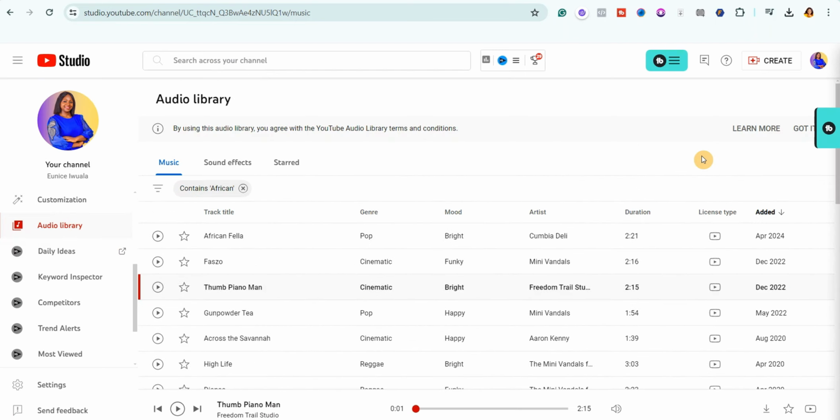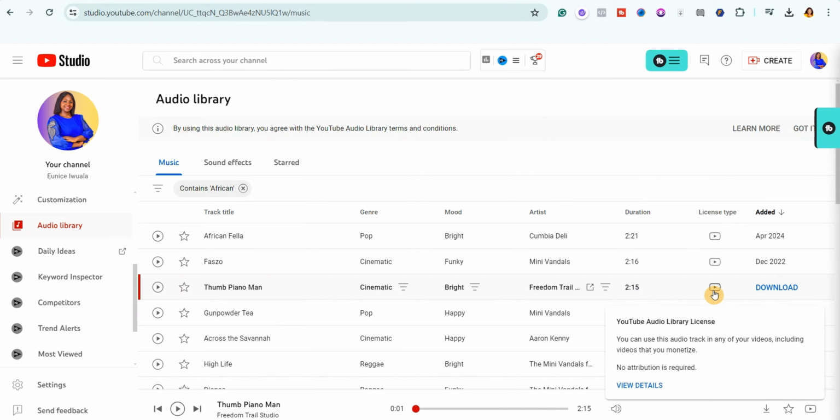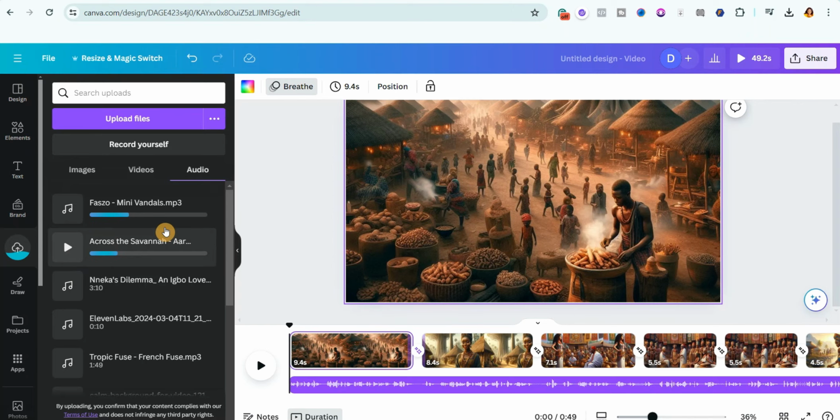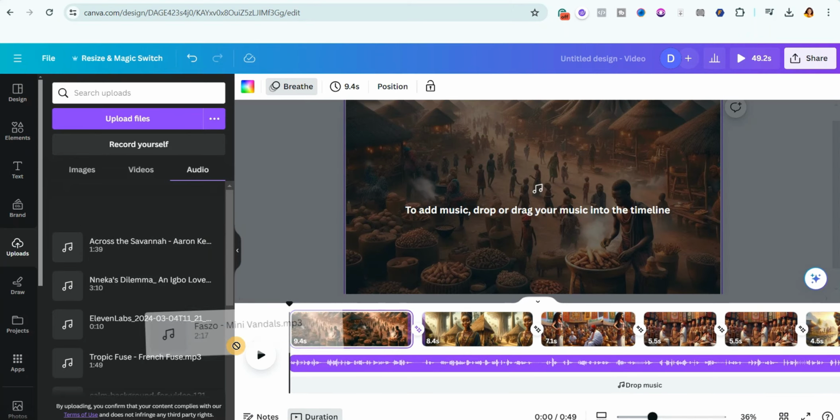Now, one very important step I would like you to take is this. You're going to come over to the license type and make sure that you select the one that has no attribution is required, just to be on the safer side. And once you've gotten the one you like, just simply go ahead and click on download. As you can see, I'm importing the music into Canva. Then go ahead and add the music onto the timeline.